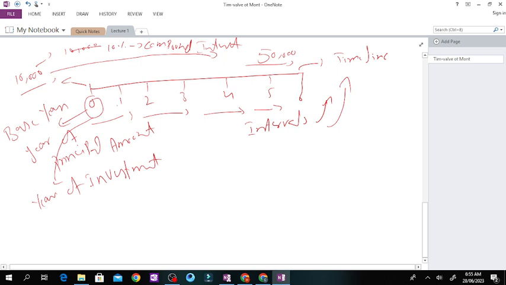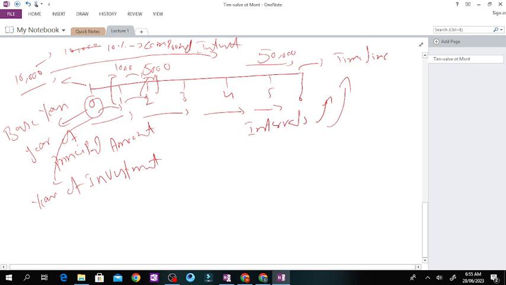For example, we are getting 1,000 in year 1, so that is the interval. So how much are you getting? 1,000 at the end of year 1, and let's say 5,000 in year 2. You might say this is the interest of year 2, or you can say that you are earning this amount at the start of year 3.